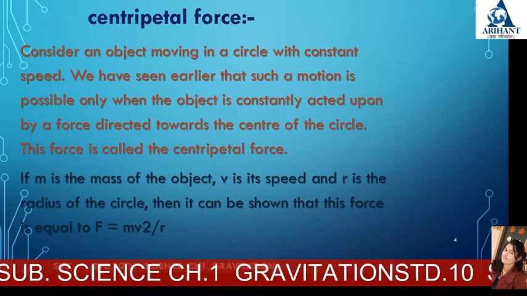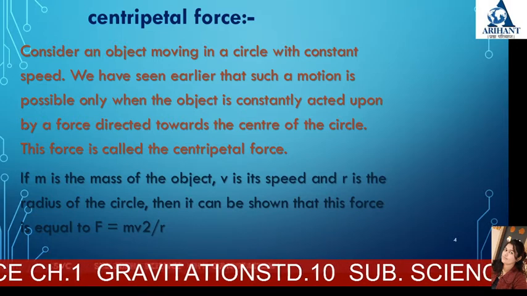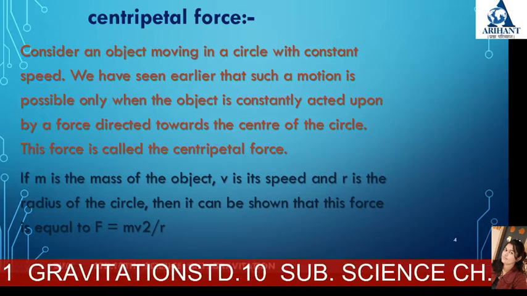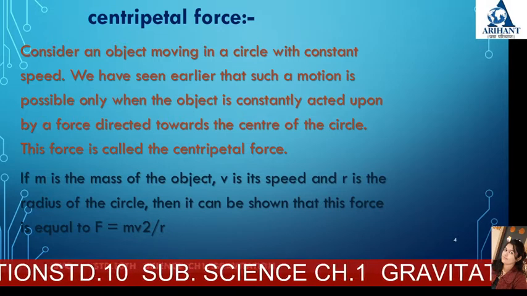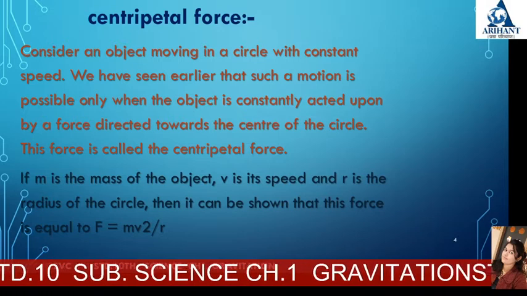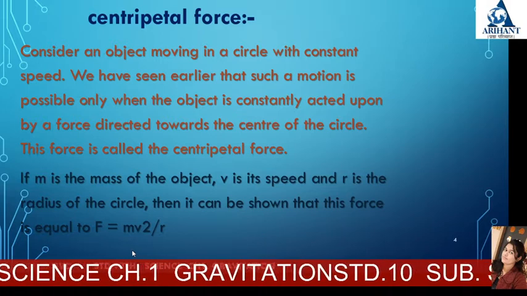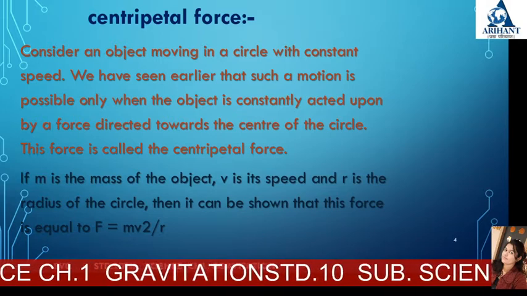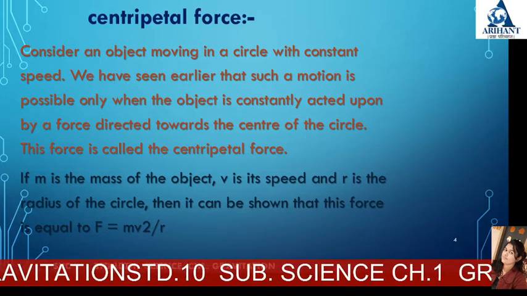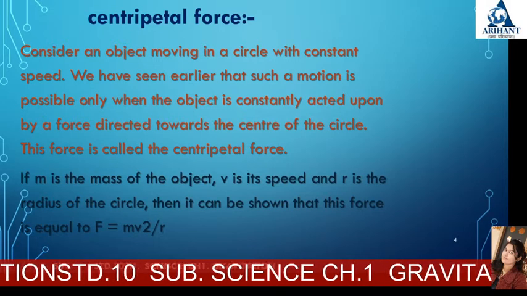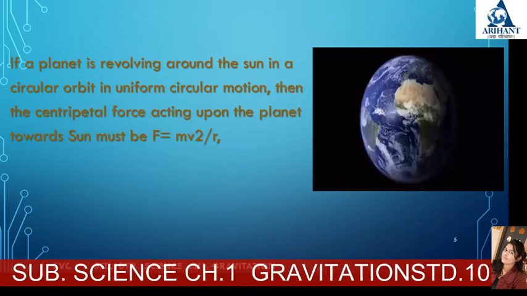If m is the mass of the object, v is its speed, and r is the radius of the circle, then it can be shown that this force is F = mv² / r. You can see F = mv² / r. This is the centripetal force of any object which is moving at a constant speed. Then let's consider our earth.